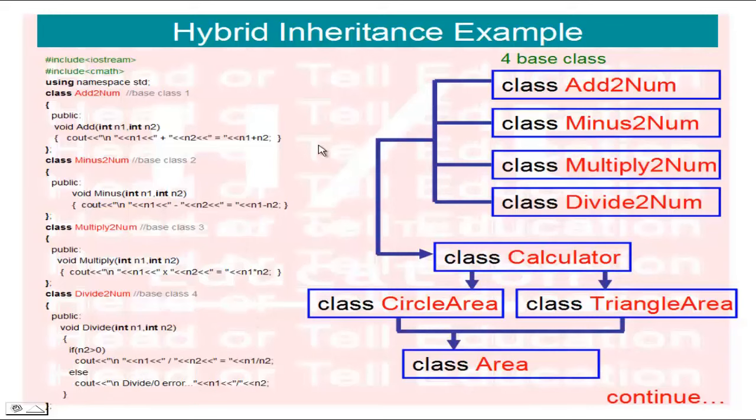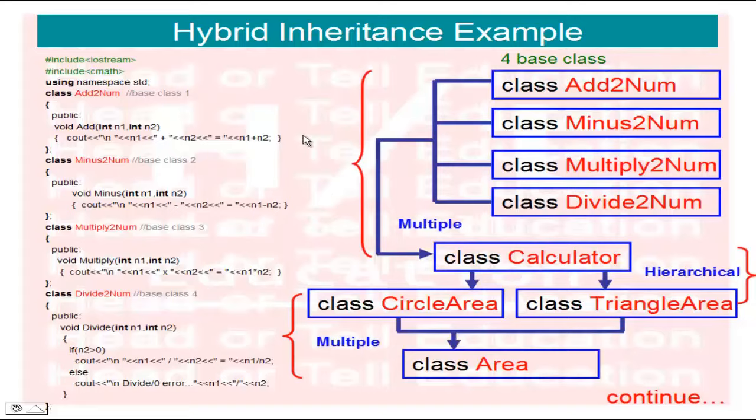Now in this inheritance we have seen the top block is multiple inheritance, the second one is hierarchical inheritance, and the third one is again multiple inheritance.